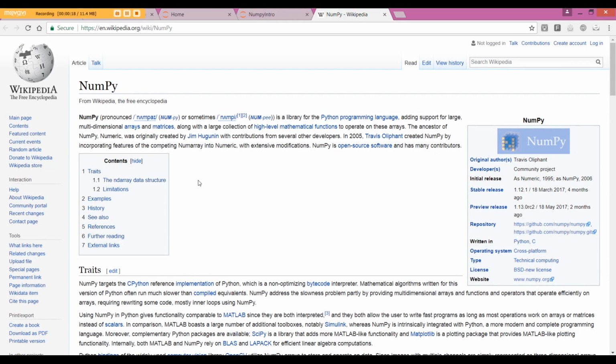NumPy stands for numerical Python, and what it does is, as opposed to the conventional Python data structures, it has a lot of support for multidimensional arrays and matrices and allows for implementing high level mathematical functions on matrices and arrays. And matrices and arrays, in a manner of speaking, are a building block for data science.